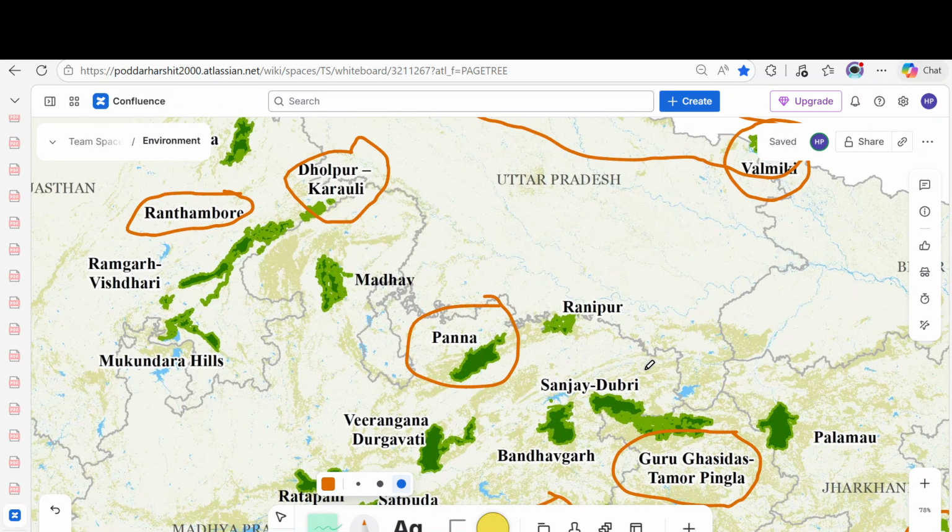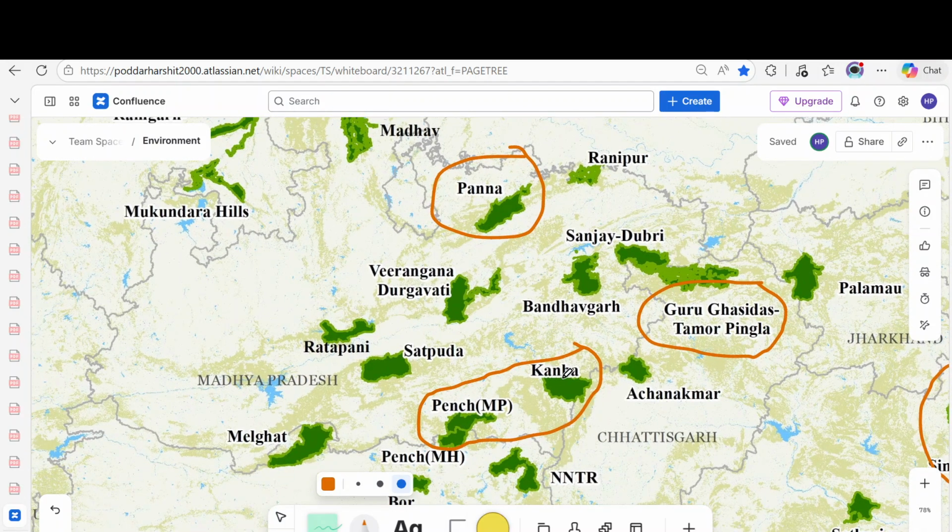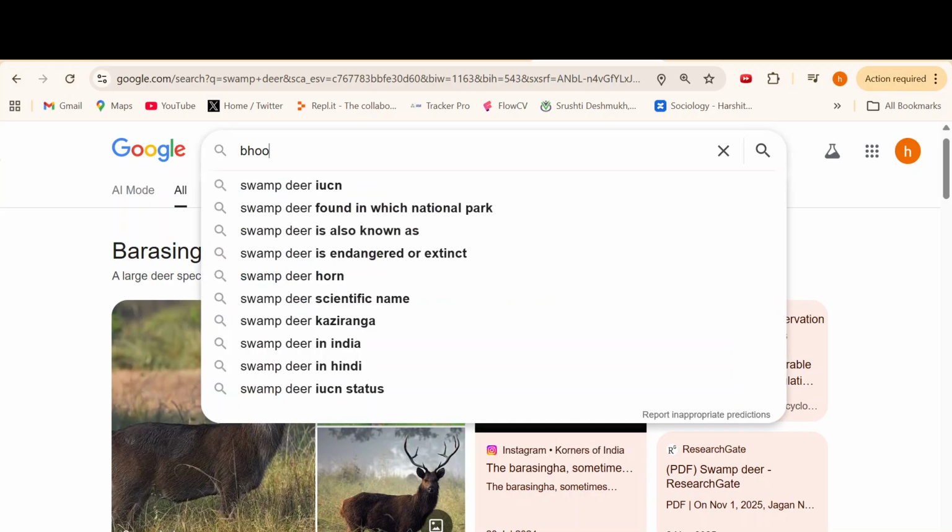In MP we have a lot of tiger reserves. So let's start with Kanha Tiger Reserve. Already we have discussed the news, the Kanha-Pench corridor that is in the news. So, the Kanha Tiger Reserve, whose mascot was, who was the mascot of Kanha Tiger Reserve? Bhoorsingh, the barasingha. Let me show you that mascot.